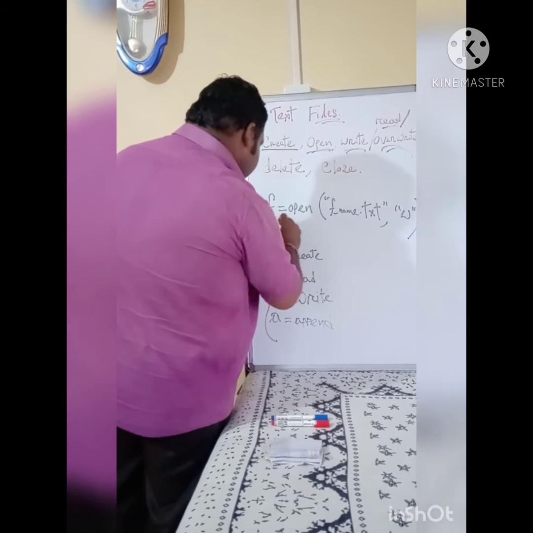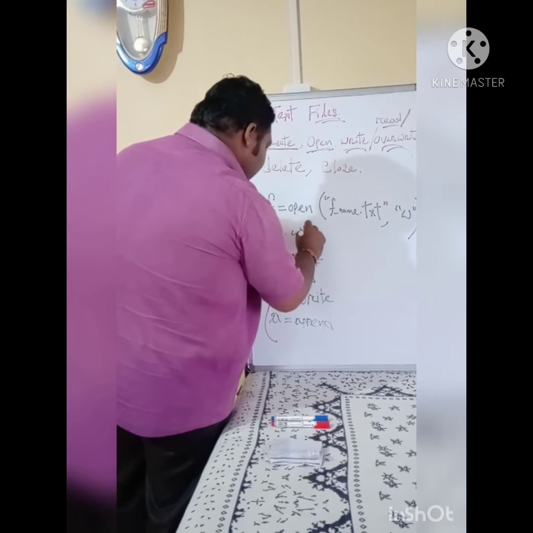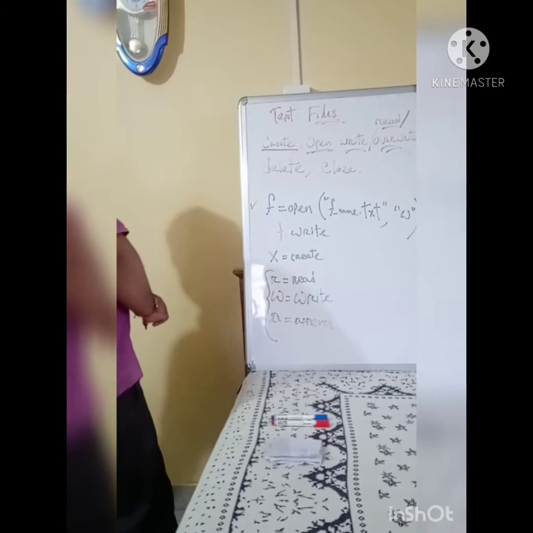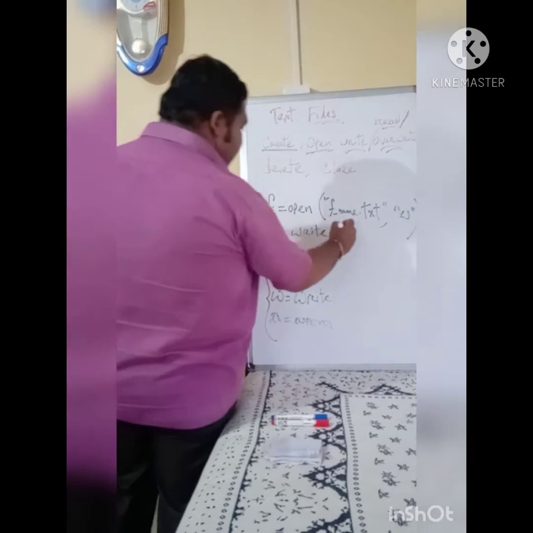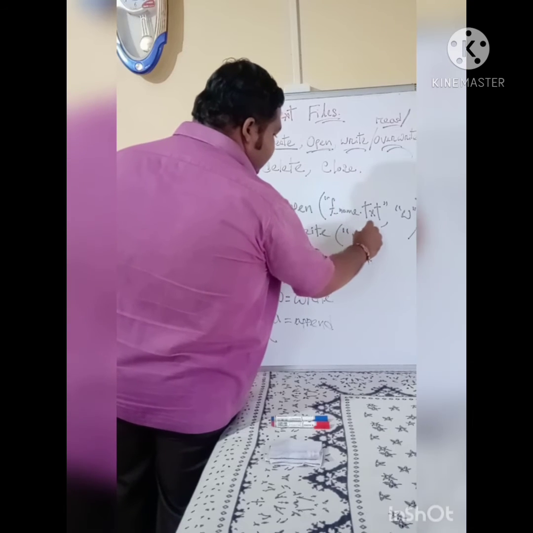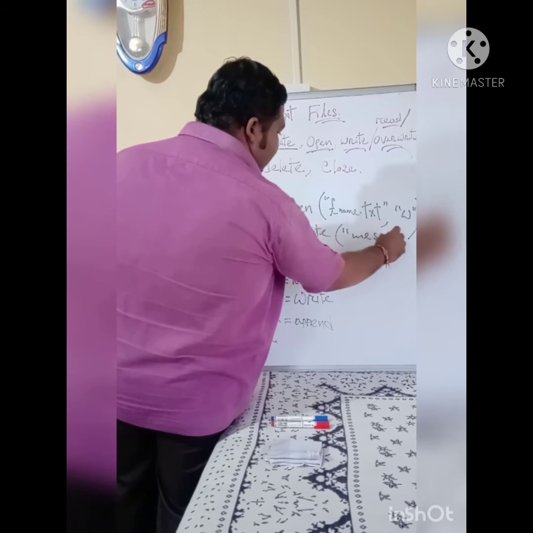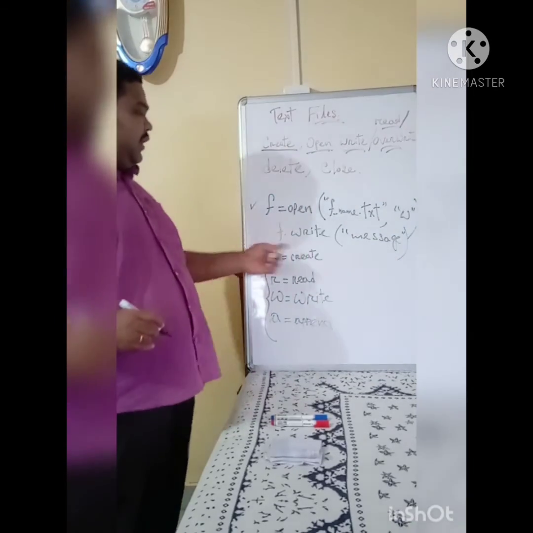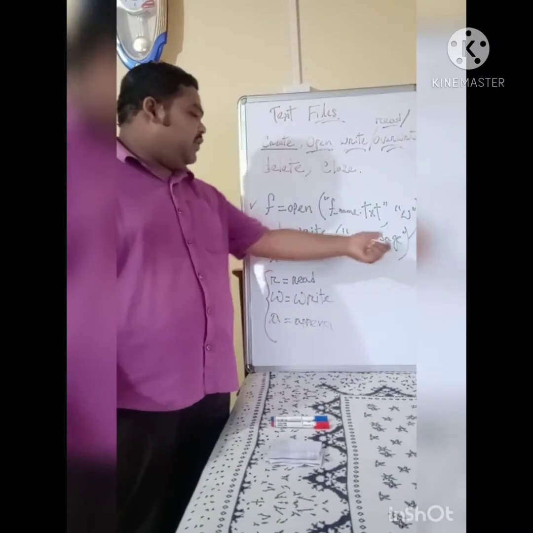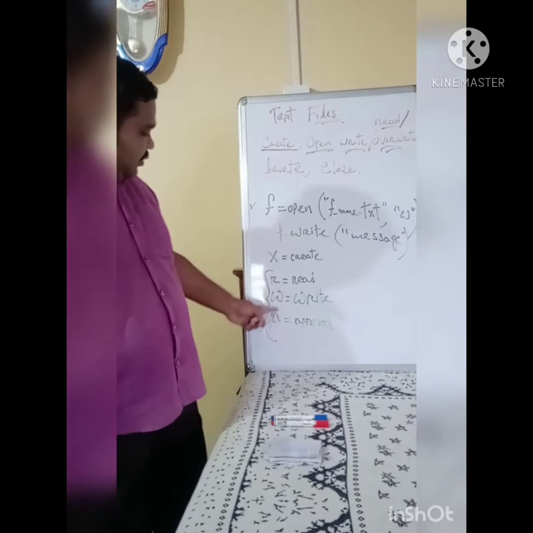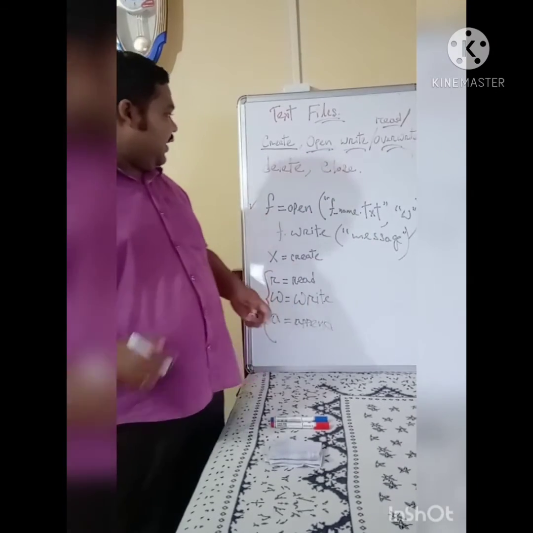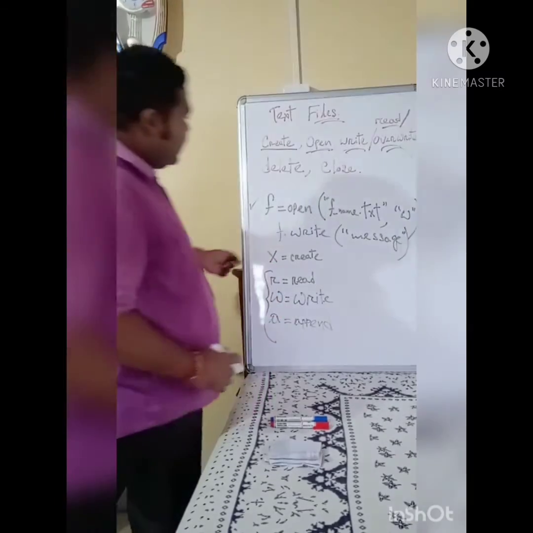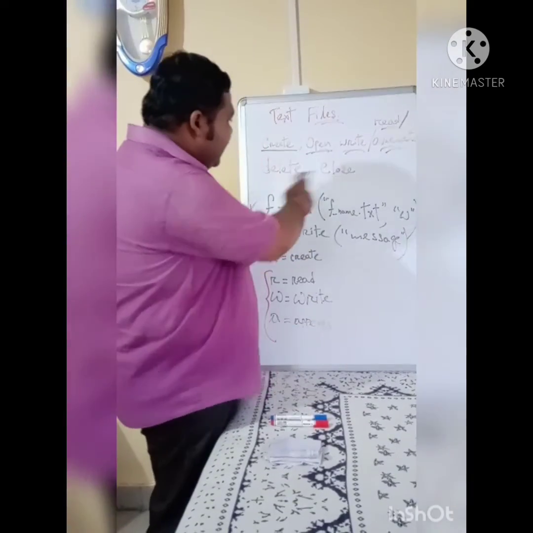now f dot write. Whatever message you want to write, write the message here. Save the information here, save the data what you want to save in the text file. That message you include in f dot write. This is how write works. Alright. Next comes delete and close.